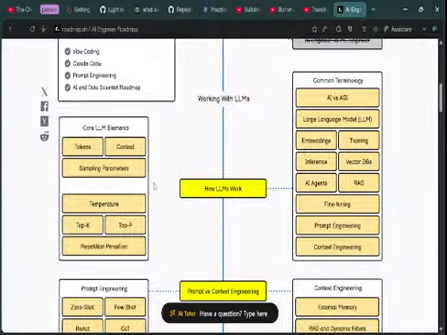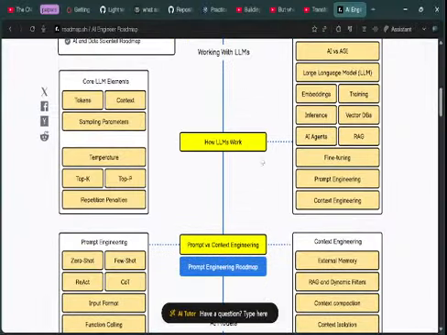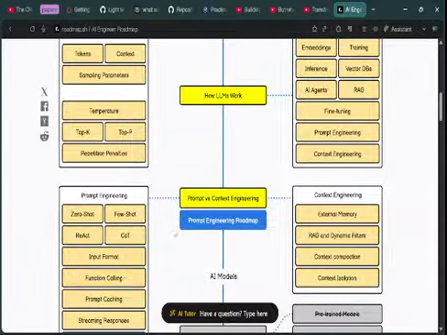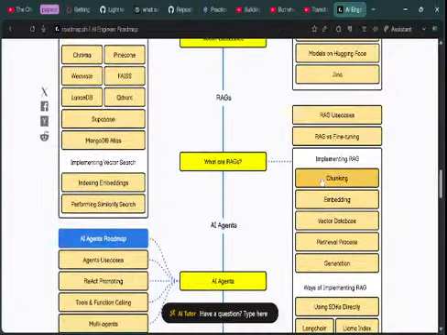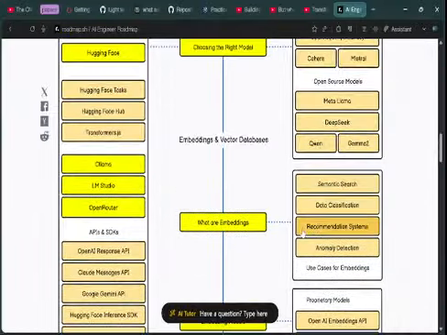Why the fuck is tokenization? Prompt engineering. Token. Why the fuck is tokenization, bro?